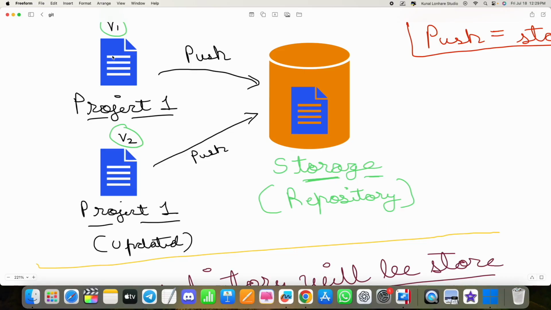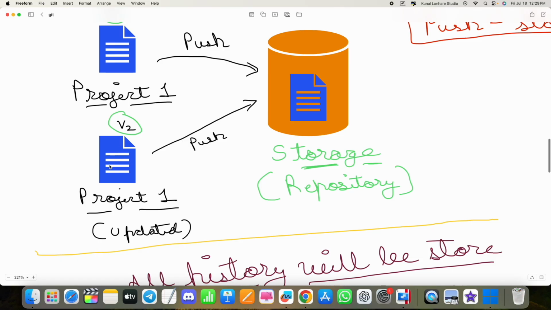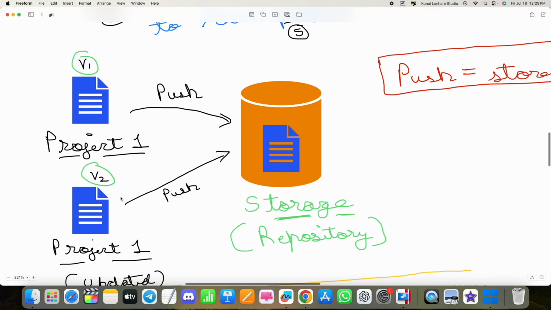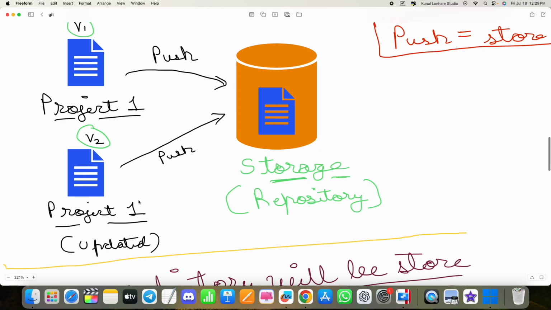So version 1 will always be the base project, and in future whatever edit you do, it will become version 2. After version 2, if you make more changes, it will become version 3, version 4, and so on. So Git basically allows you to store all the updated projects as well.